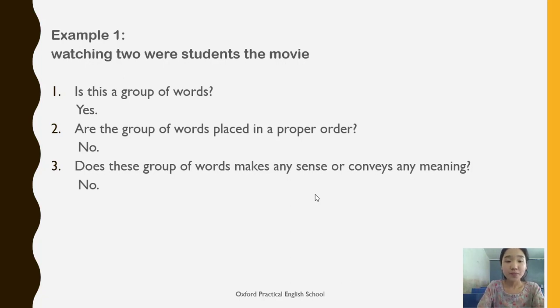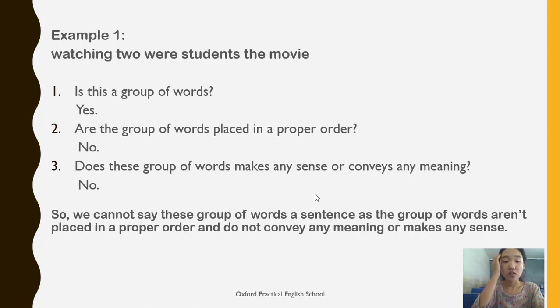So I don't think this is a sentence. So we cannot say these group of words are a sentence. These group of words means watching two were students the movie. So we cannot say this group of words is a sentence, as the group of words are not placed in a proper order and do not convey any meaning or make any sense. Now let's move to the second example.